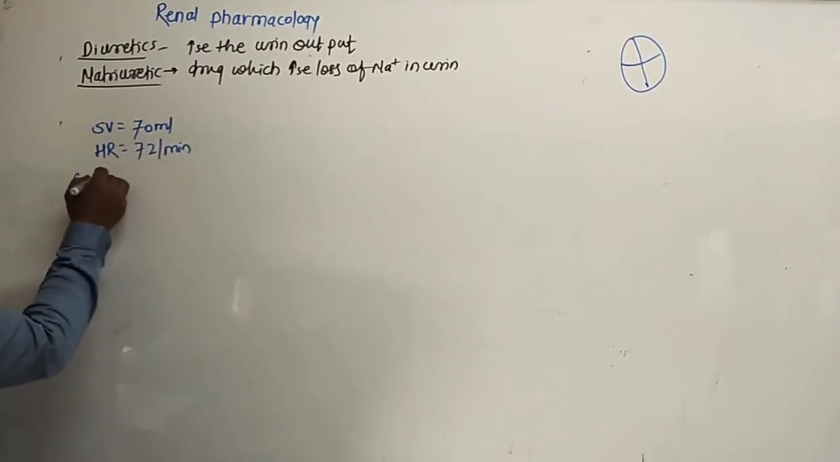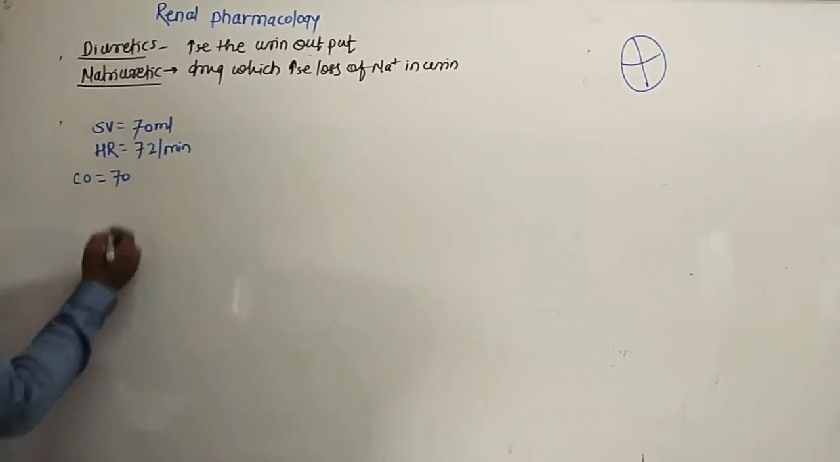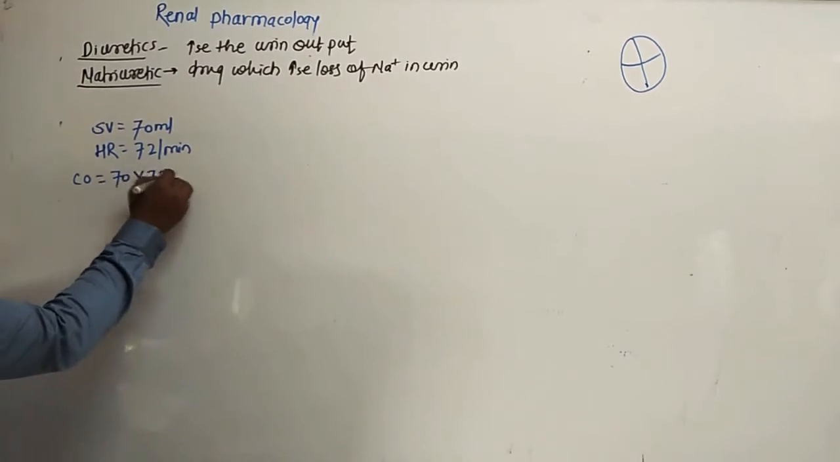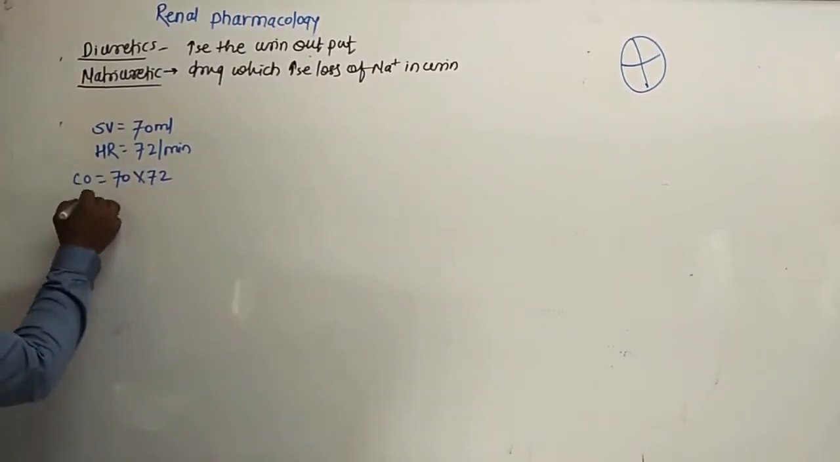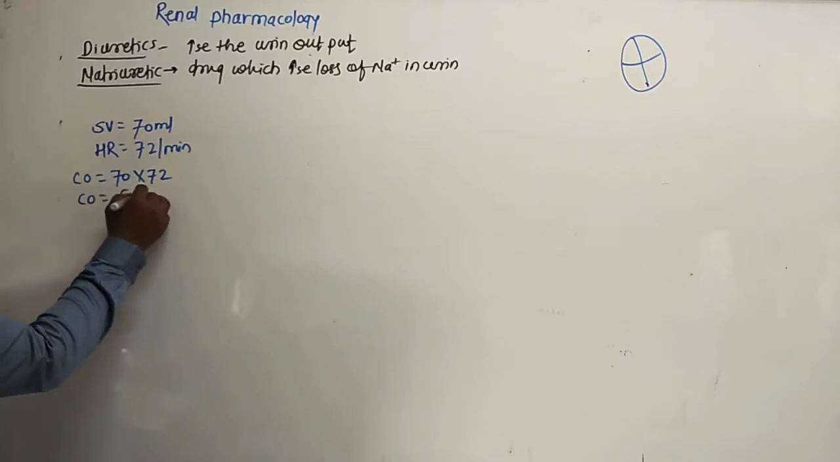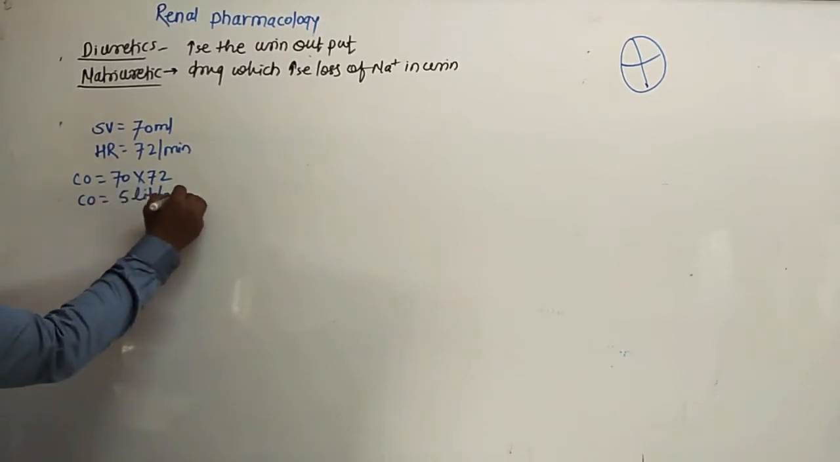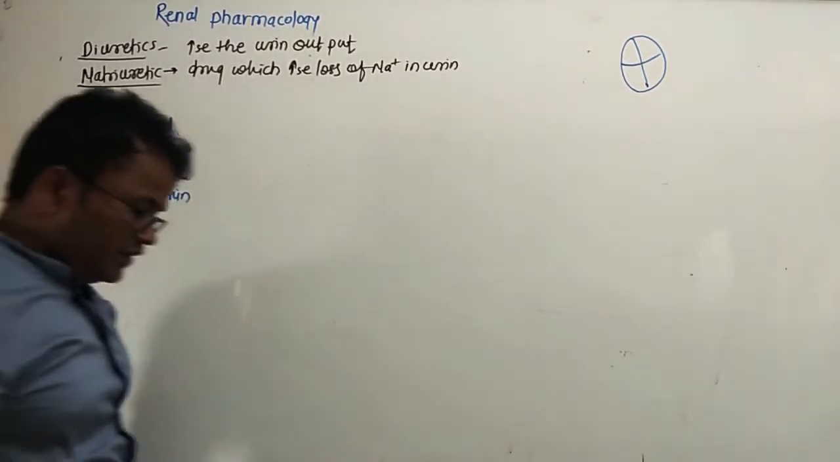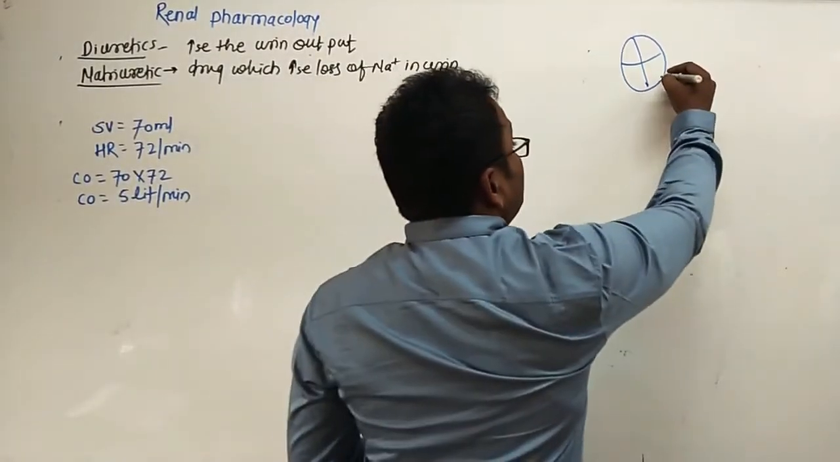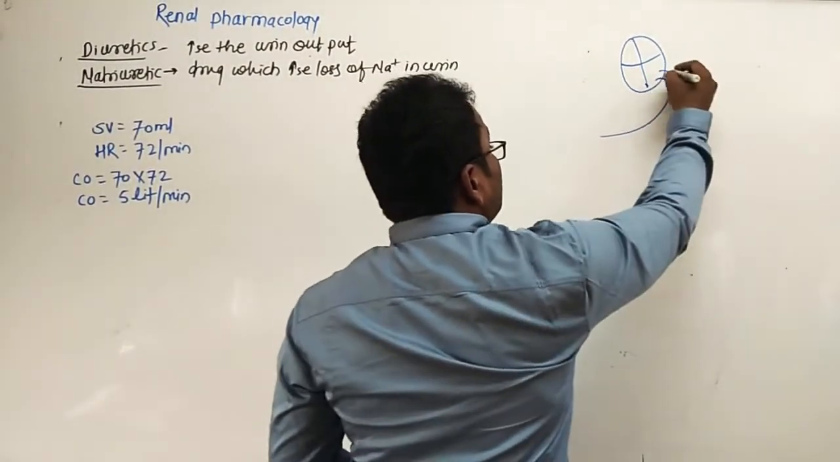So cardiac output is equal to 72 into 72, that is, cardiac output is equal to near about 5 liter per minute. So from the heart there is blood. This blood comes towards the kidney.